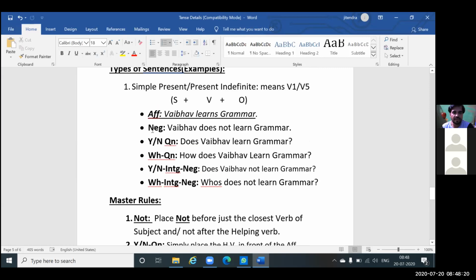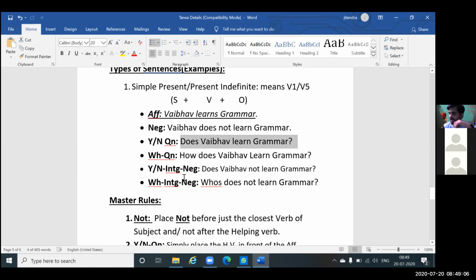Now you see here, this is your affirmative sentence. For negative, what have you done? Before the main verb, you have added not. You see that? Vaibhav does not learn grammar. For yes/no question, you have brought the helping verb in front of the sentence, and everything else stays as is. That's it. For WH question, you have added the appropriate WH word to the already framed question. See, how does Vaibhav learn grammar? You see that?